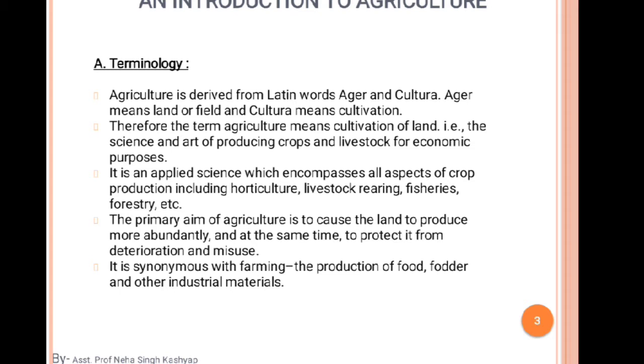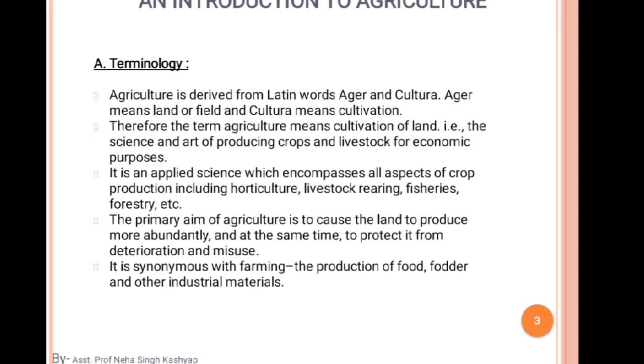The primary aim of agriculture is to cause the land to produce more efficiently and at the same time to protect it from deteriorating and misuse. So the main aim of agriculture is the production of food and the implementation of our technologies, executing different technologies for this purpose as well. That's why I am saying that we will discuss agriculture, but we need to understand what agriculture is.